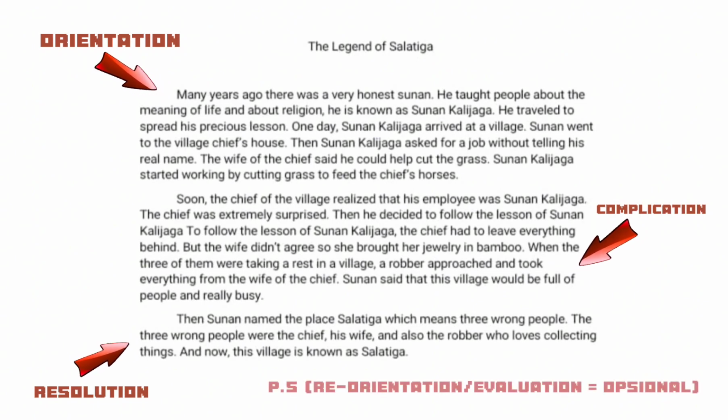There is also reorientation. Actually, this section is not mandatory in the narrative text. However, generally the sentences in this paragraph will tell about the final condition of the character in the story, or it can also contain lessons and moral messages that readers can take from the story.